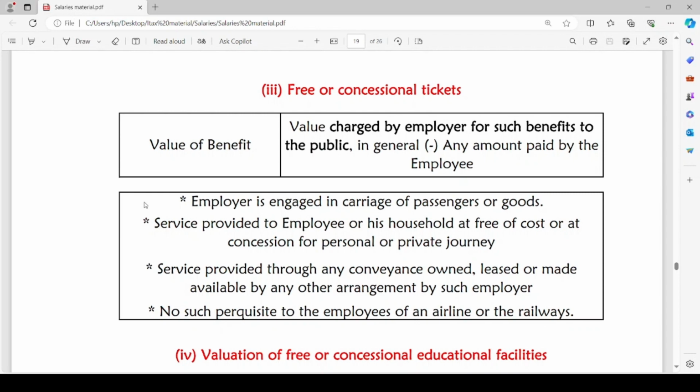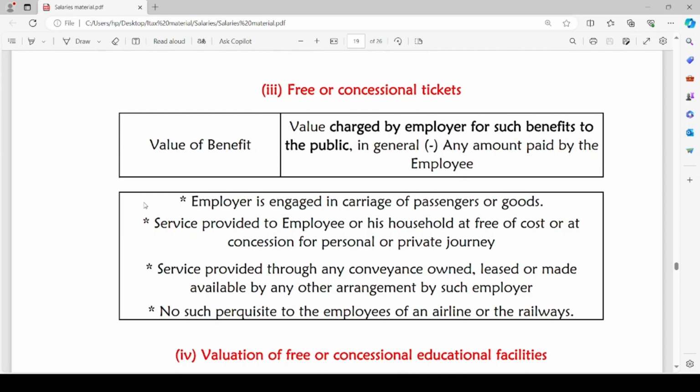The service is provided to the employee or his household free of cost or at a concession for the employee's personal or private journey, through any conveyance owned, leased or made available by any other arrangement by such employer. Employer is either providing his own conveyance or he is leasing or making available such arrangement for the conveyance of the employee or his household either free of cost or at concession for the employee's personal or private journey.